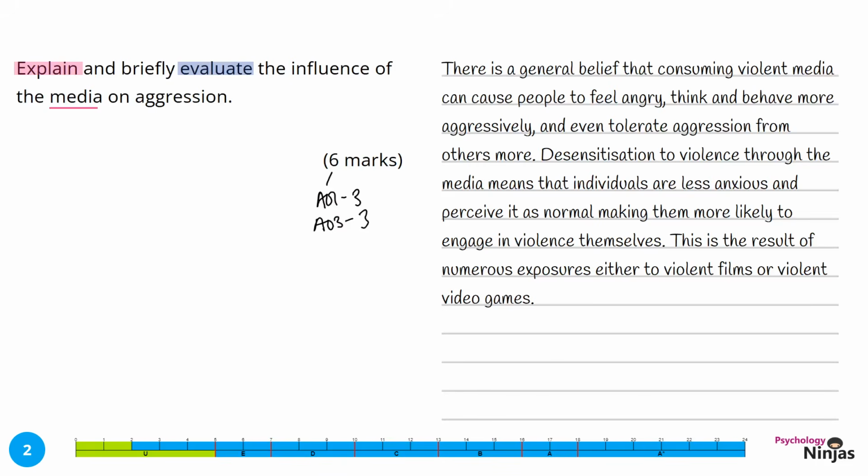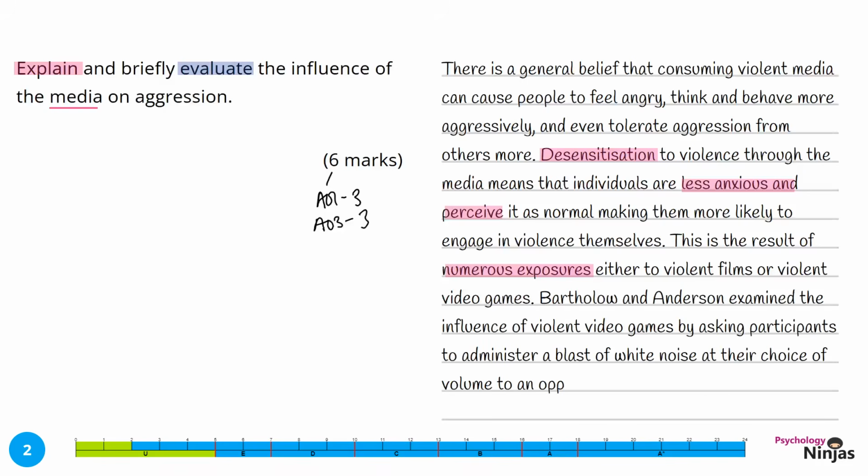We've started with our explanation, and we've focused our explanation on desensitization, giving specific details and then how this might have an impact in terms of the media. It's clear here that we've got a positive relationship between watching violent media and aggressive behaviour. It's now time to move on to our evaluation.